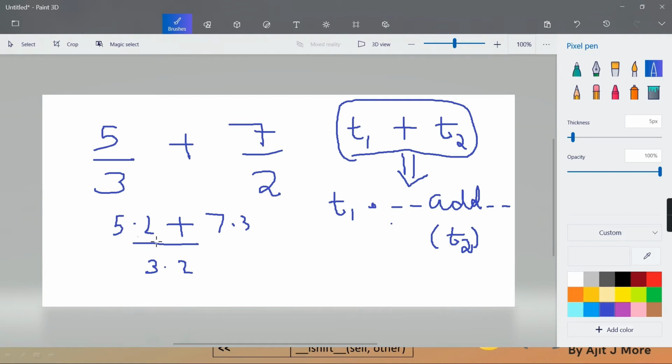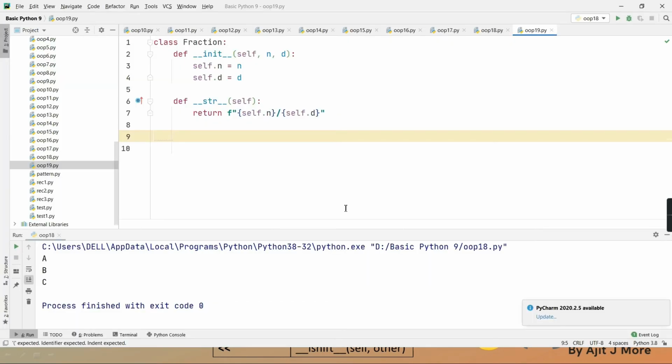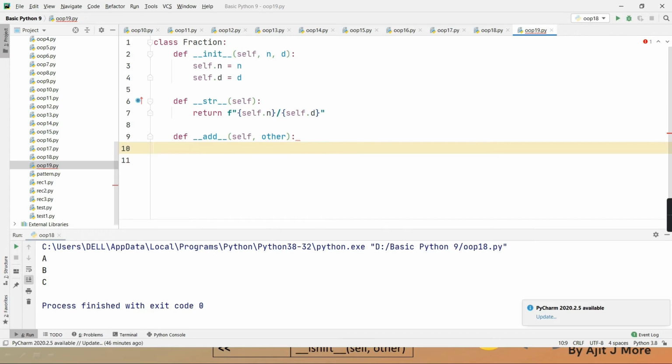You understanding? And after this multiplication, whatever you get, the numerator, that is the new numerator, and this is the new denominator. So now for that, I am going to define one magic method, that is __add__. One is an invoker, one is a parameter. Do you agree, guys? I'll return a new fraction object.